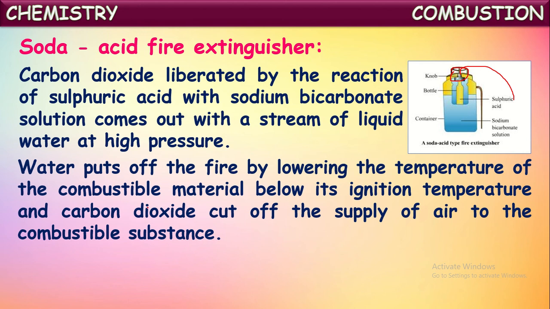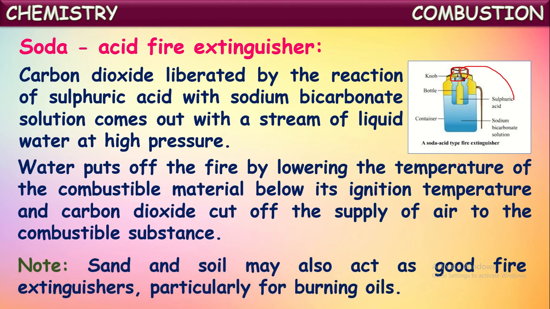Two, the carbon dioxide coming out in the form of foam covers the combustible material just like a blanket and cuts off the supply of air to it, and hence the fire will be controlled. In that way this soda acid fire extinguisher works.